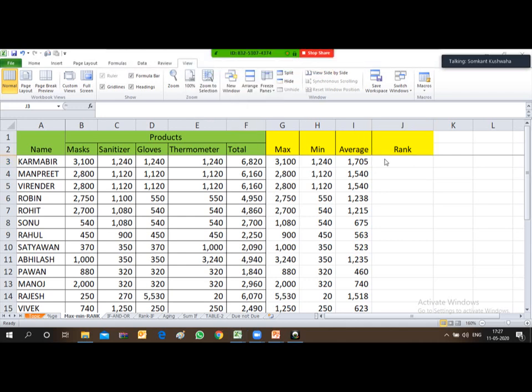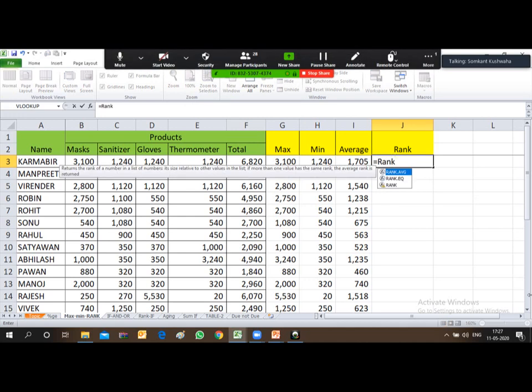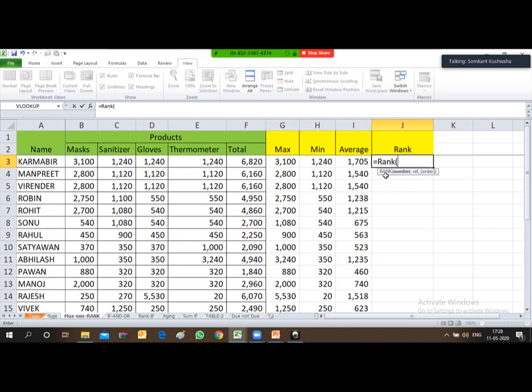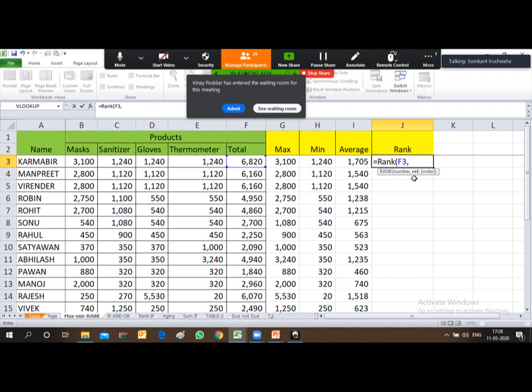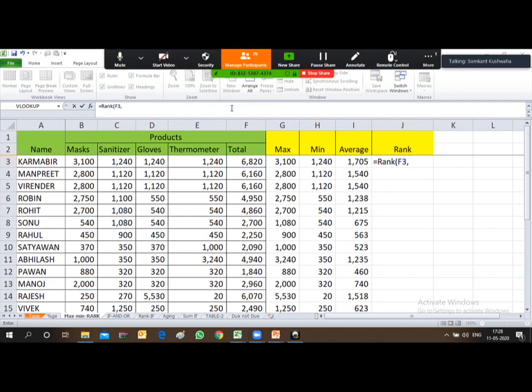It's again a simple formula, friends. Just type rank and then start bracket. Once you start the bracket, it wants a number. First you need to select the number. So I have selected this first cell and then put comma. After comma it wants a reference or the range.